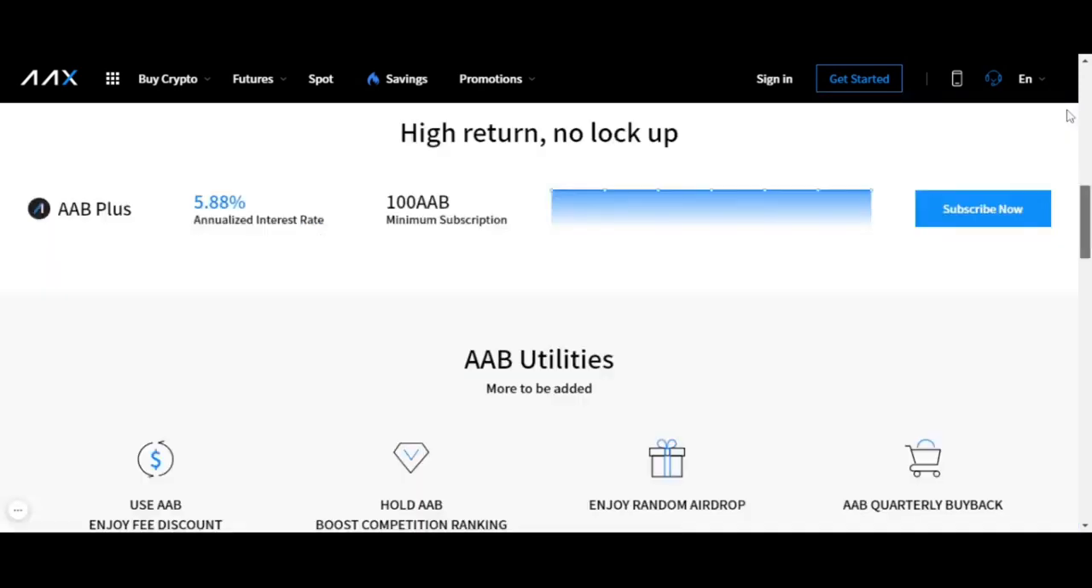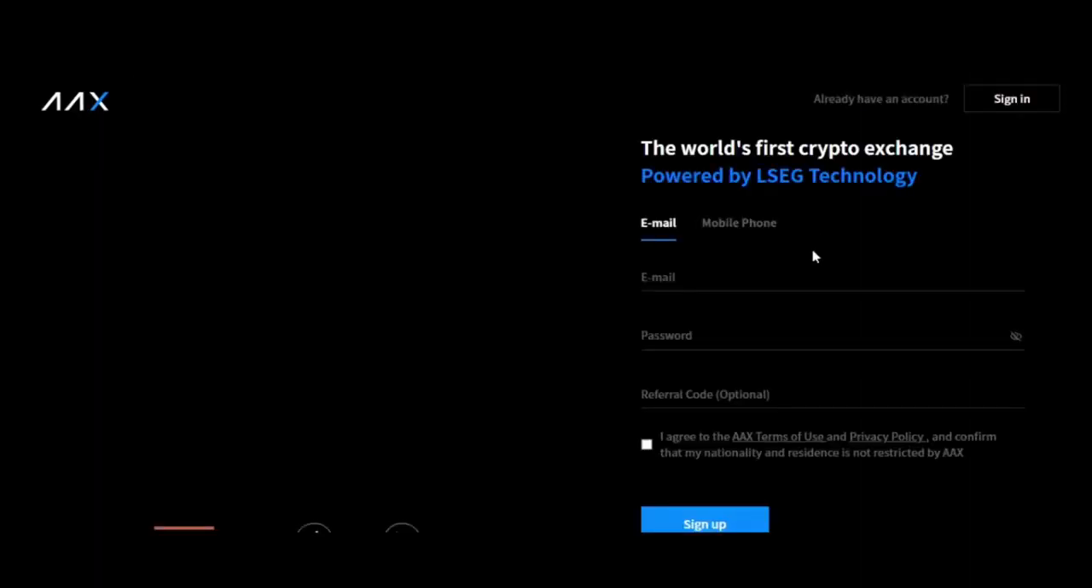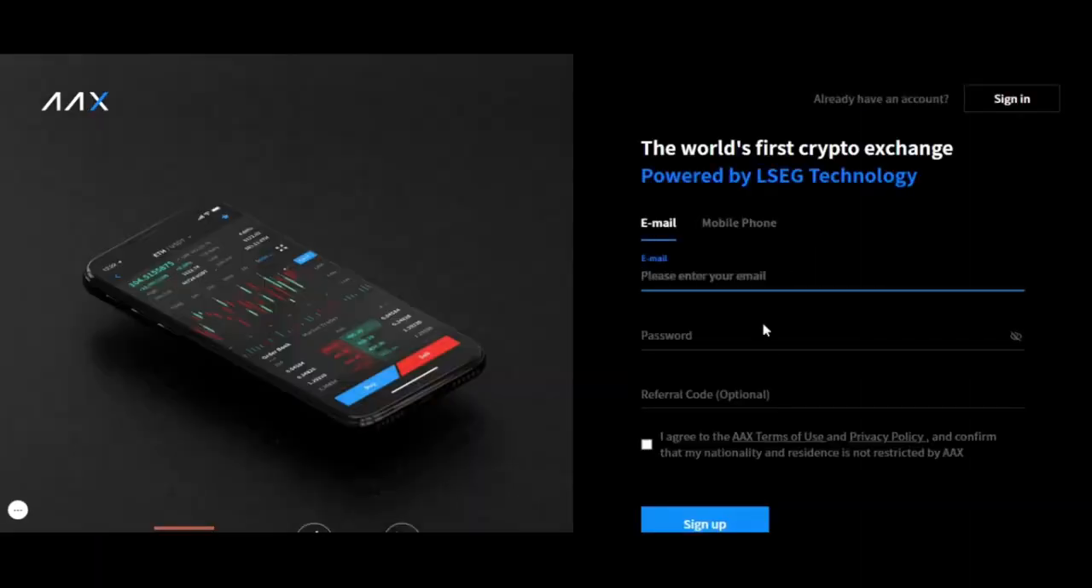So let's actually dive into what an account looks like. As you can see here at the top, you have either sign in if you have an account, or if you get started, I have a nice little bonus you can actually claim. So you would just enter your email here.